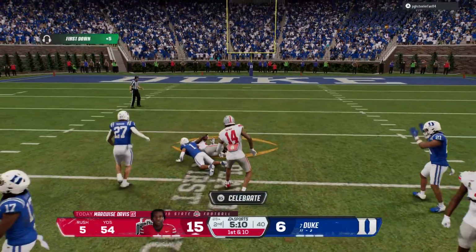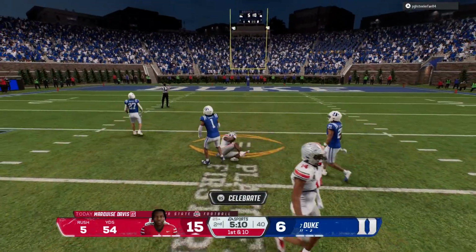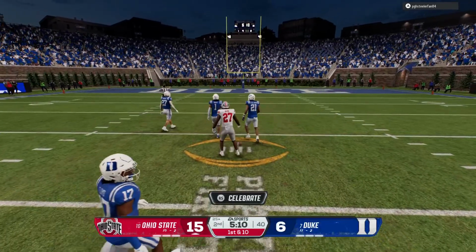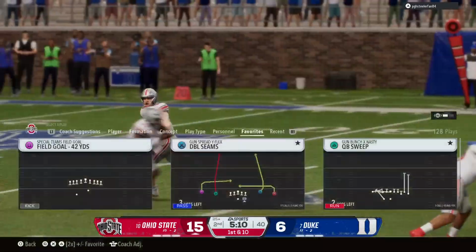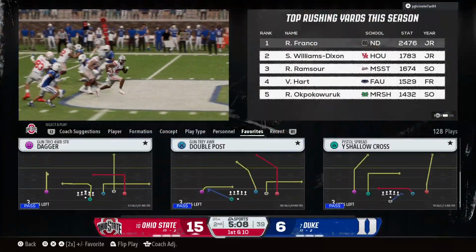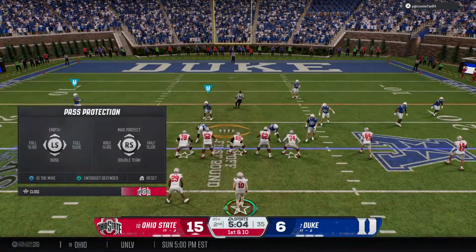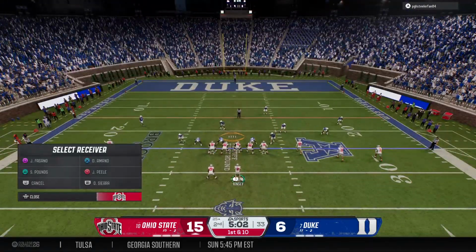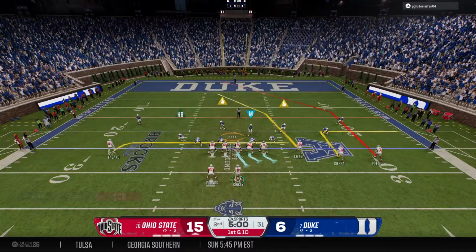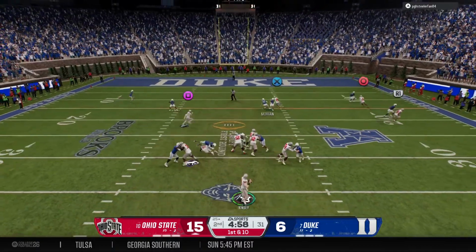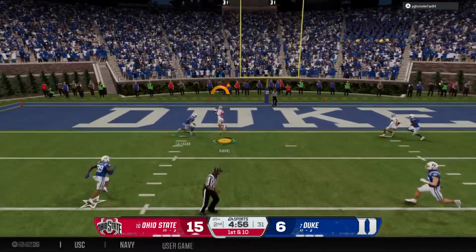They finally get him down, but not before he reaches the 25. Big runs like this are just demoralizing for a defense. It's one thing to give up big plays over your head against the pass game. But when teams can run the ball and pick up yards like this, really affects the team's mental psyche and their confidence. And you'll start to see some missed tackles.